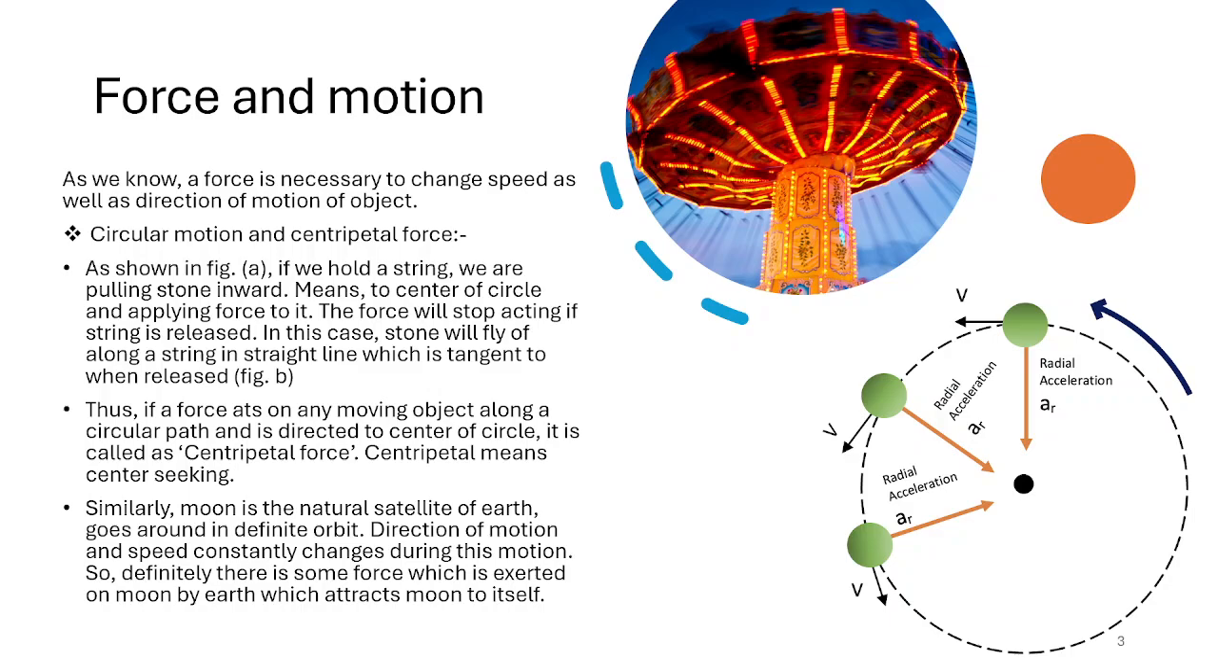Centripetal means center seeking. Similarly, the Moon is a natural satellite of Earth. It will revolve around a certain definite orbit. Now, the direction of motion and speed of the moon is also constantly changing during this motion. So definitely there is some force exerted on the moon by Earth which will attract the moon towards the Earth.